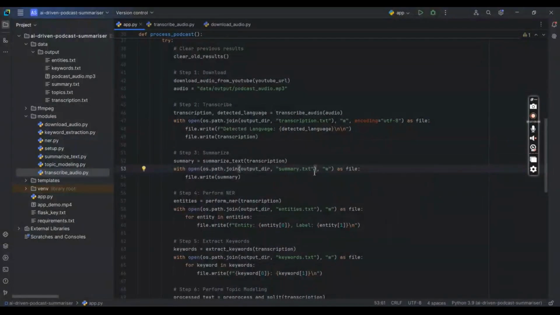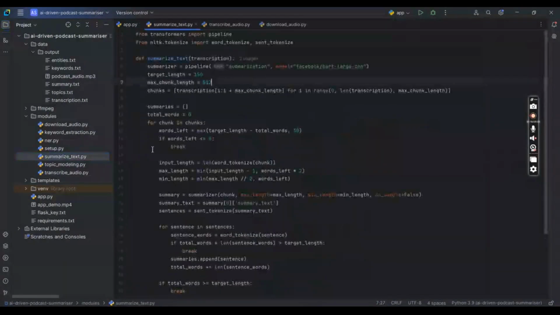So for other operations like summarization, now we can perform on that. So our next step would be the summarization. For that, now we need to open the summarize text module. Here I use Facebook's BART large CNN model from the transformers.